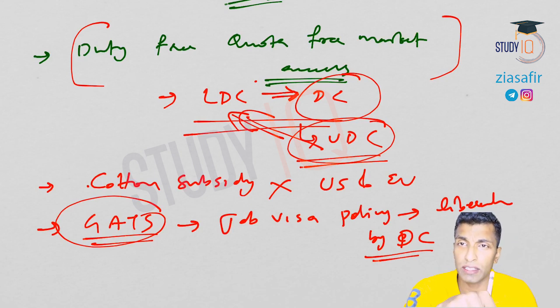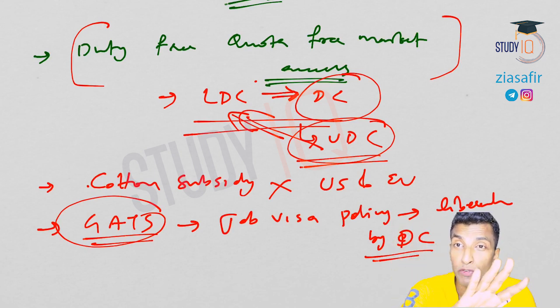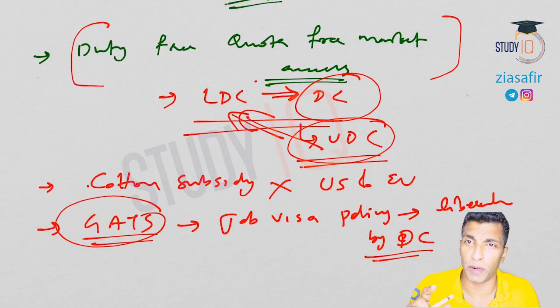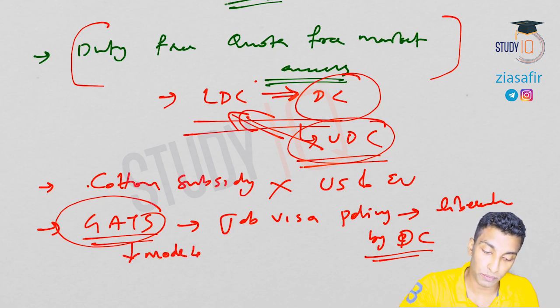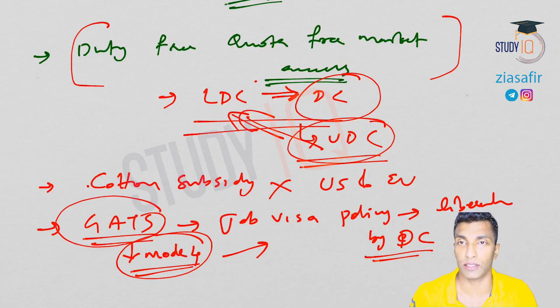Where did we discuss this? We discussed this in GATS, the General Agreement on Trade in Services. We discussed four modes: mode 1, mode 2, mode 3, mode 4. In mode 4, we talked about movement of people, and I discussed examples such as job visas. So this is related to mode 4, which is related to job visas, and that policy has to be liberalized. All these are developing countries' concerns, and these are India's concerns also.